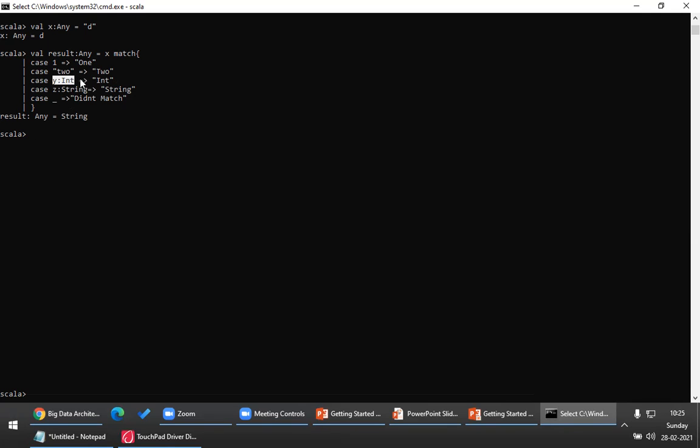Something very important. See, whether X is 1, no. Whether X is string 2, no. Whether X is anything of type int, no. Whether X is anything of type string, yes. So it is returning me string. So that is very important. The match expression matches not just the value, it also matches the type. Something very important that you have to note, right?